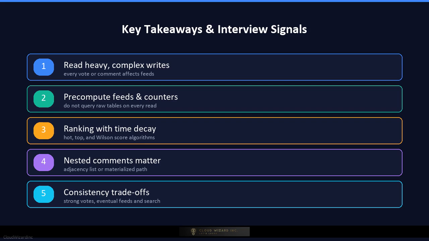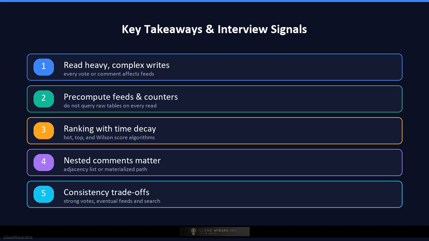Key takeaways for your interview. First, Reddit is read-heavy but writes are complex because each vote or comment can affect rankings and feeds. Second, separate read and write models. Use precomputed feeds and cache counters instead of querying raw tables on every request.